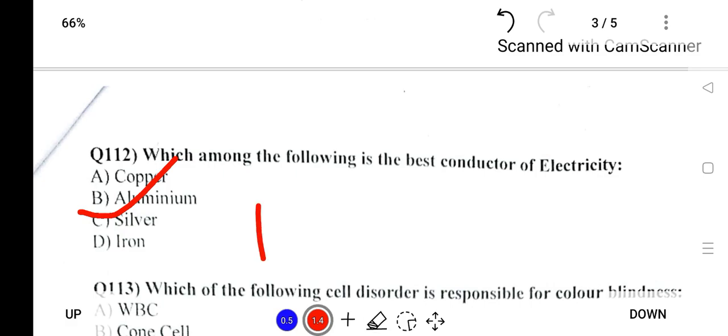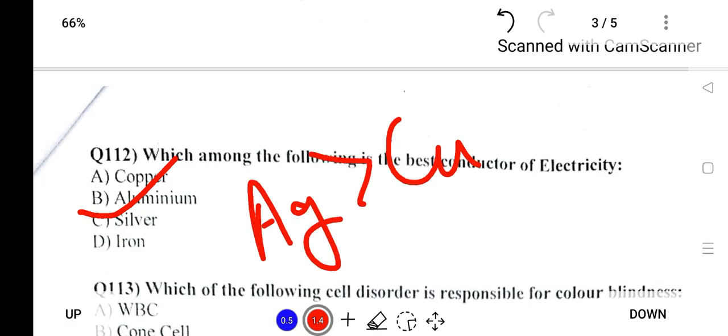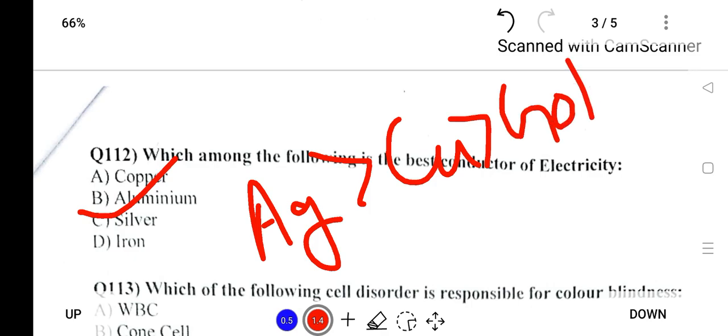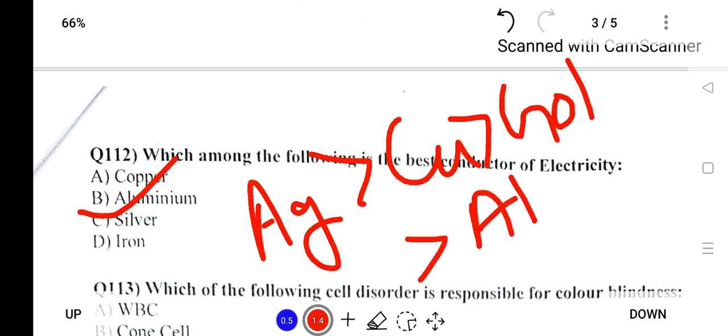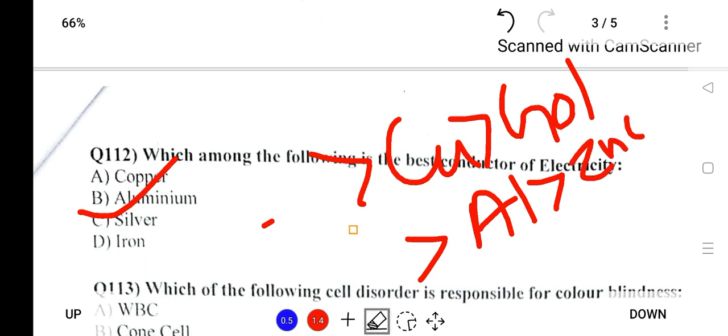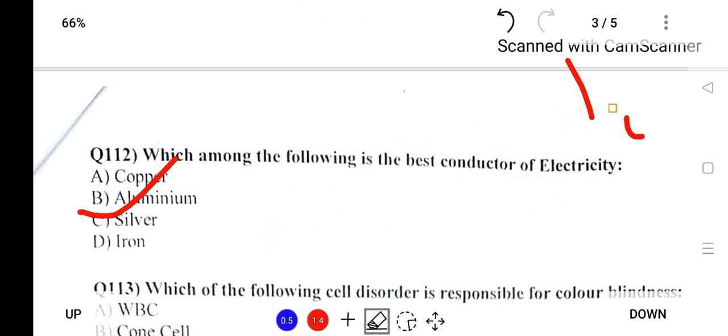Silver is denoted by Ag. So don't get confused, silver is the best conductor of electricity.